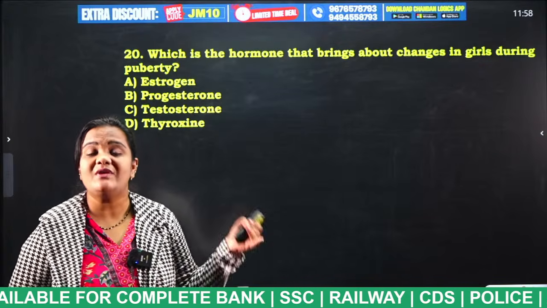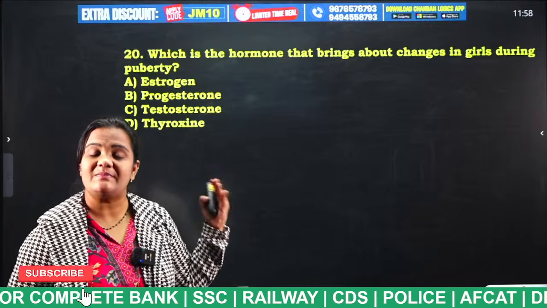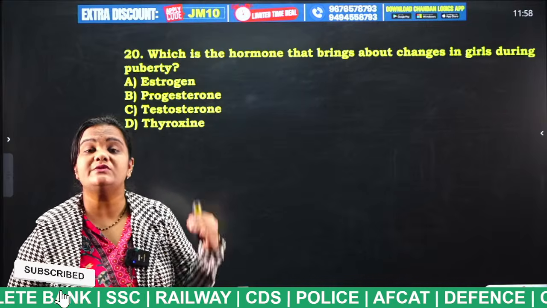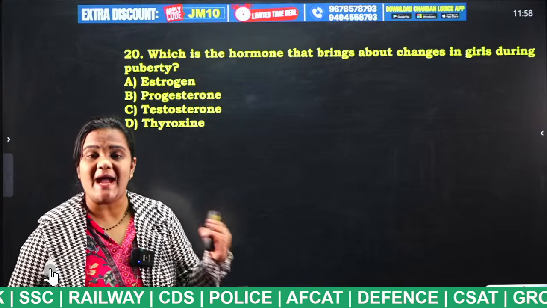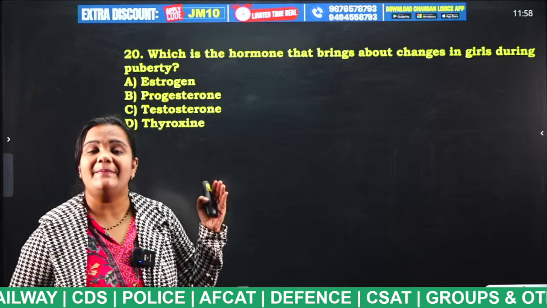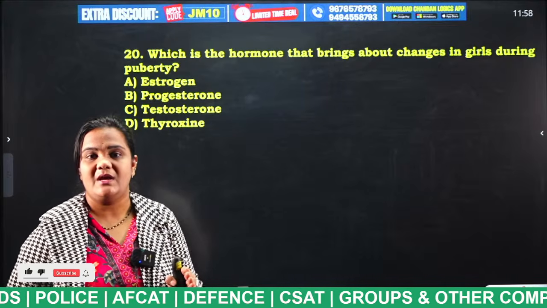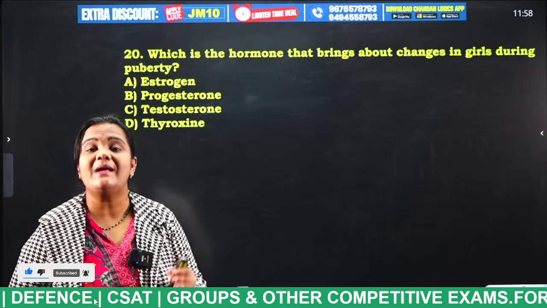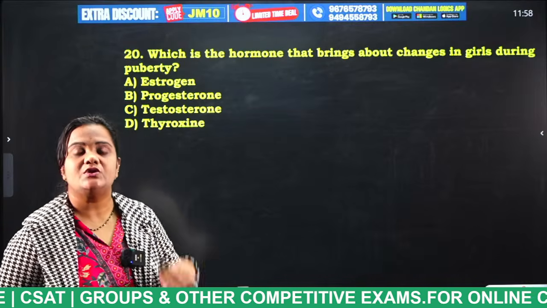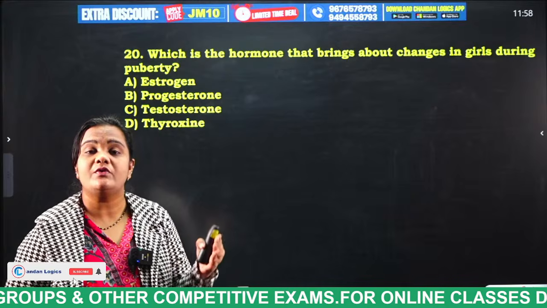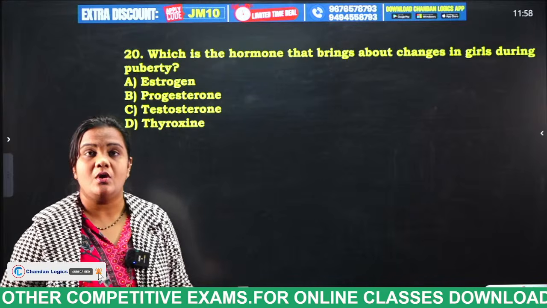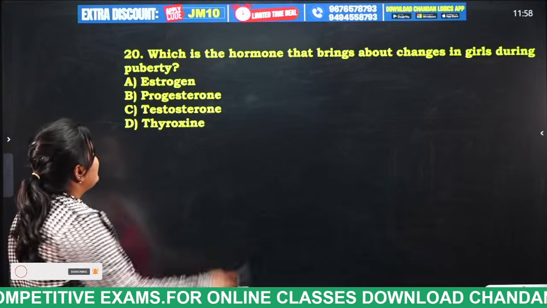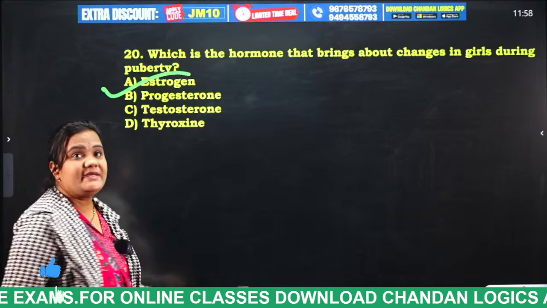Puberty is what happens after they reach some stage. Actually, when we are at childhood, there is some type of gland which gives immunity to our body. That gland will disappear when a person reaches puberty. Okay. After girls reach puberty, what type of hormone is released? That hormone is useful for breast development also. Okay. So what is that, students? It is estrogen.